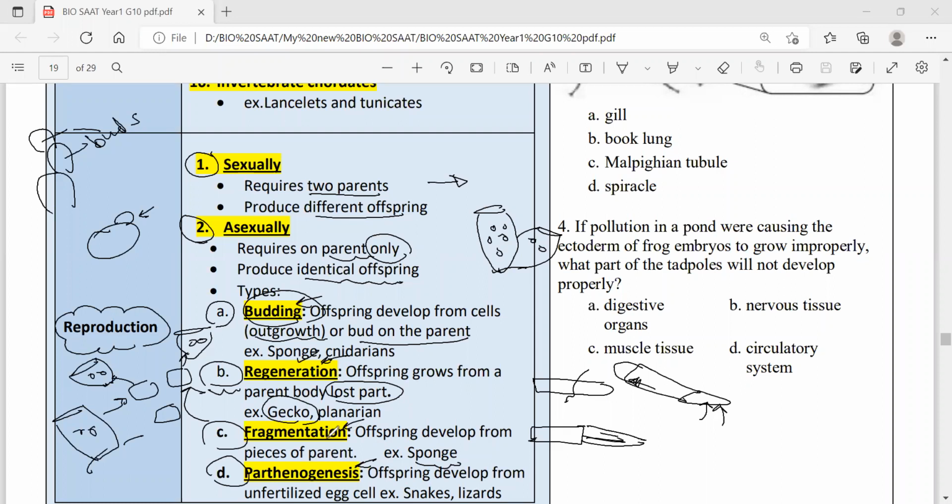Fragmentation happens from pieces of the parent, but regeneration happens from the body itself when a couple of cells undergo division and develop a new one. See, they're similar in a way. What's interesting is that we come to what parthenogenesis means.